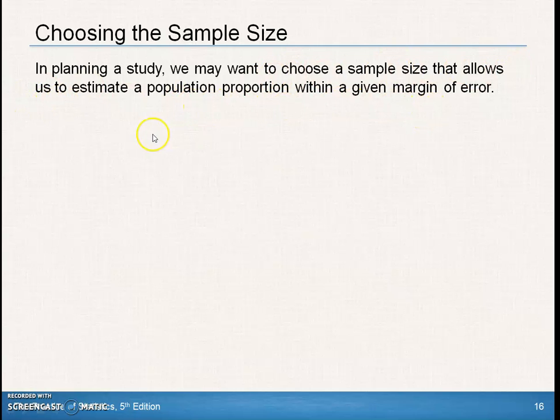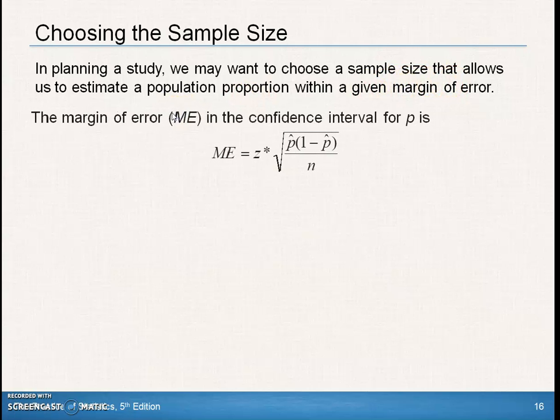In planning a study, we want to choose a sample size that allows us to estimate the population proportion within a given margin of error. If you want to define the margin of error, then you can start sort of backwards. The margin of error, remember, is the z star times the standard error of the statistic, found the same way.